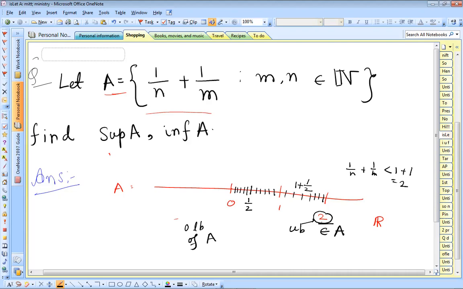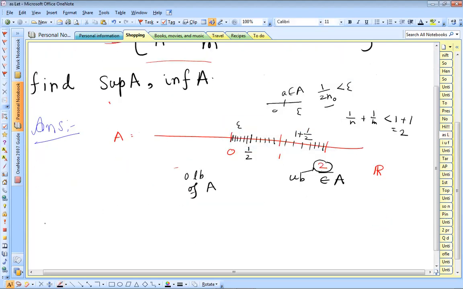If we consider the point 0 and a small distance epsilon, then due to the Archimedean property we can find an element of A between 0 and epsilon, because we will get 1 by 2n less than epsilon for some natural number n, and this element is in capital A. So 0 seems to be a possible infimum, and 2 seems to be a possible supremum.